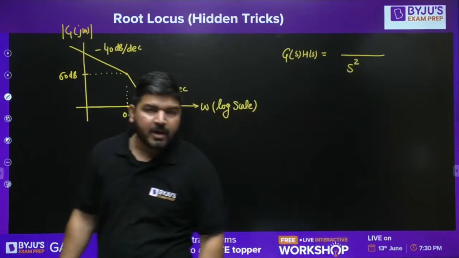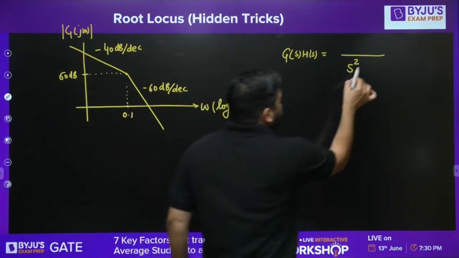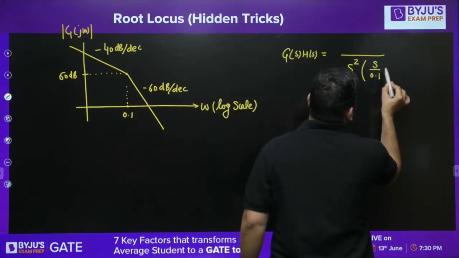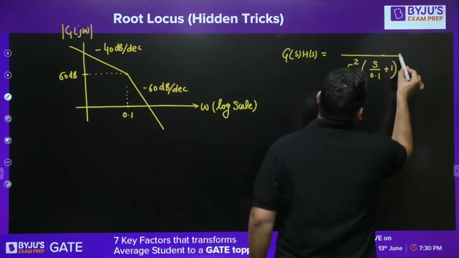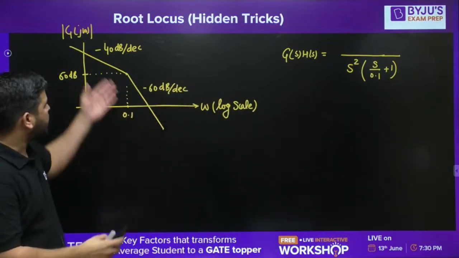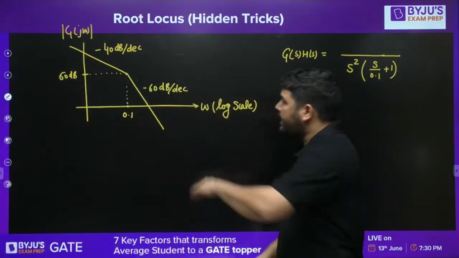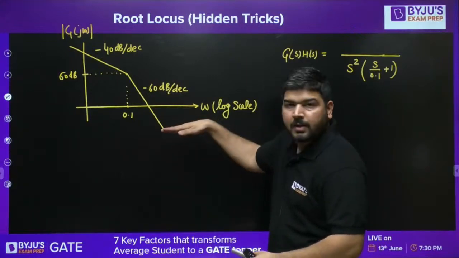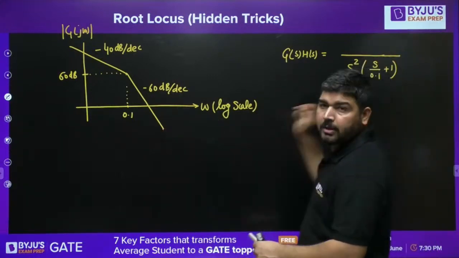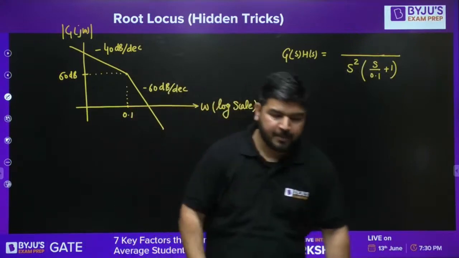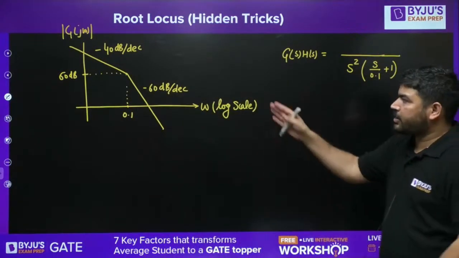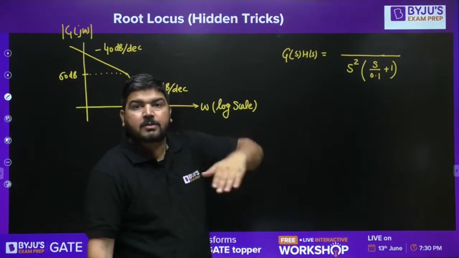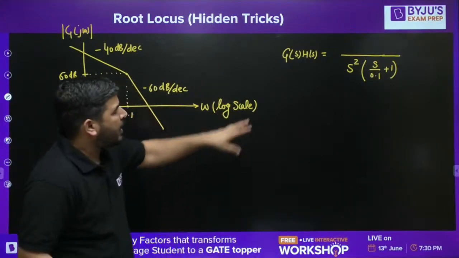So in the denominator it has to be S squared, and there is one corner point at 0.1, so S upon 0.1 plus 1. Okay, this should be in the denominator. Now there are no zeros. You can see that the slope is not increasing at any point. If the slope is increasing at any point, then that corner point has to be in the numerator, represented with zeros. But in this question, there is no corner point at which the slope is increasing. So you have to write like this.